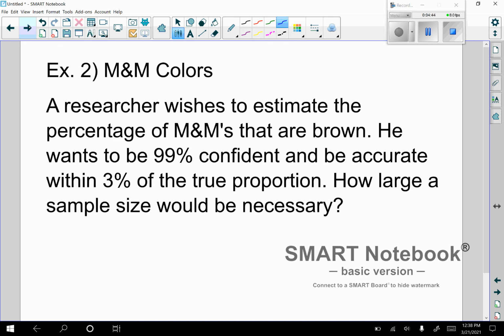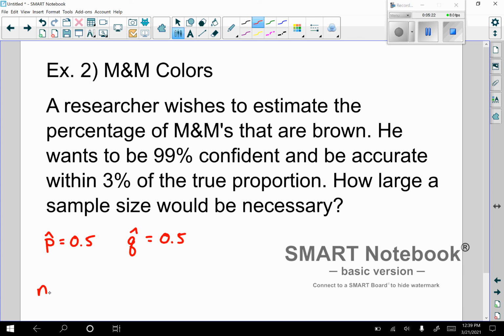I will point out we're only given a 99% confidence level, and 3% is the accuracy that he or she wants to be within. So what do you think that means for p hat? Go back to earlier in the notes. And pause the video if you need more time. So in this case, if it's not known, p hat then is just 0.5, which also makes q hat 0.5. So that's what we have to be aware of.